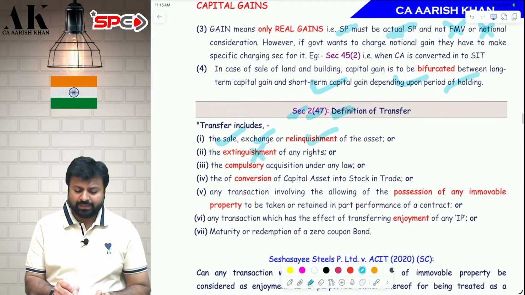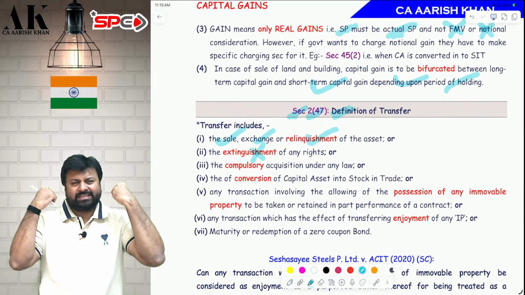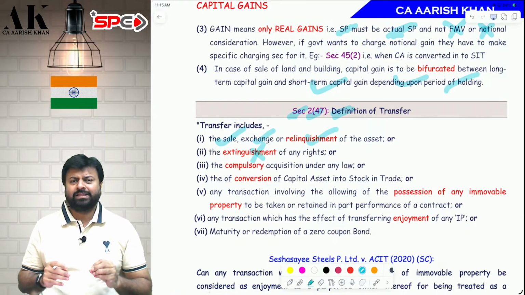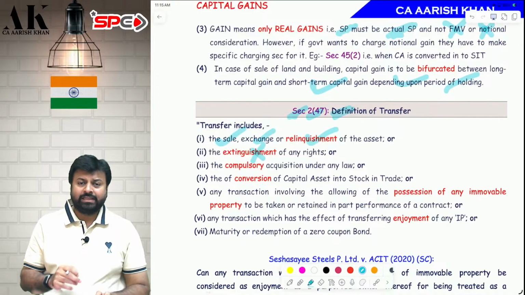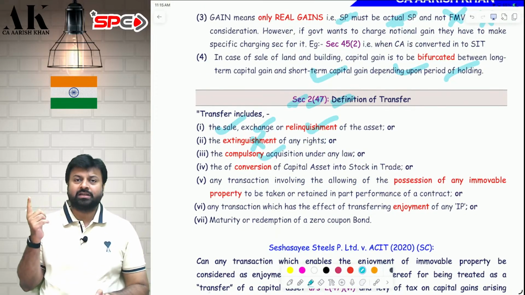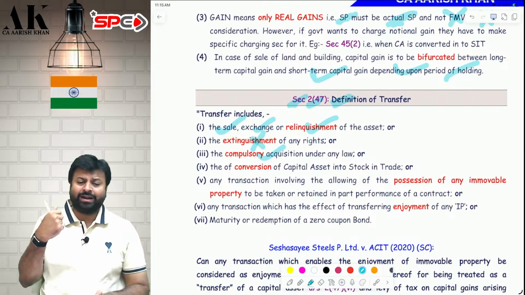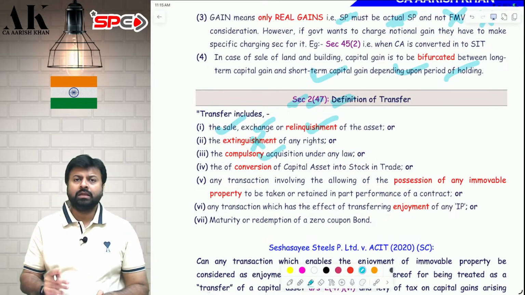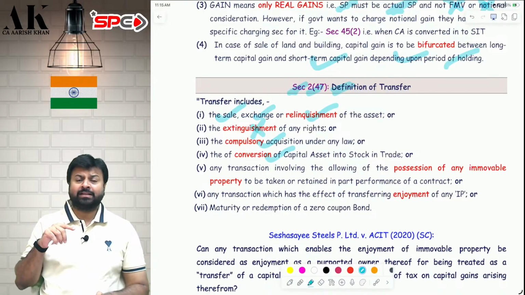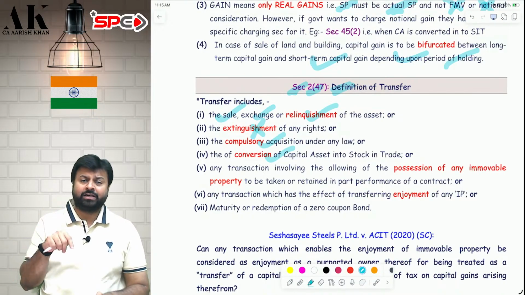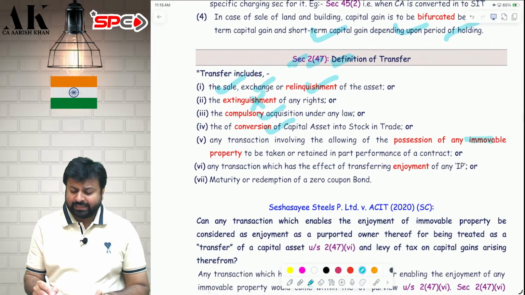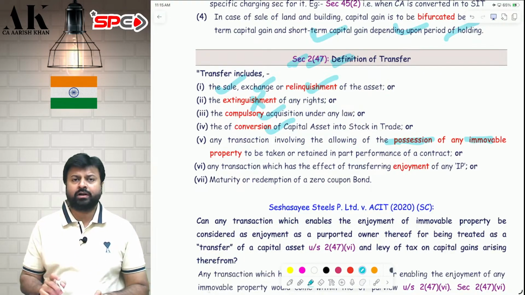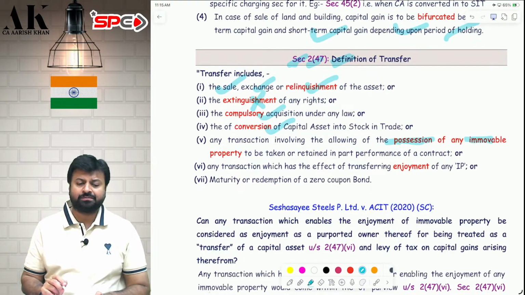Transfer includes extinguishment. Extinguishment means something which has ceased to exist now, something which has ceased to exist at your end. That is called extinguishment. Then transfer includes compulsory acquisition. If any asset is compulsorily acquired, that is also a transfer. Then transfer includes conversion of a capital asset into stock in trade. If a capital asset is converted into stock in trade, then that is also a transfer. Then in case of immovable property, the date of possession is considered as the date of transfer. Date of possession is the most important date for the purpose of capital gains computation.